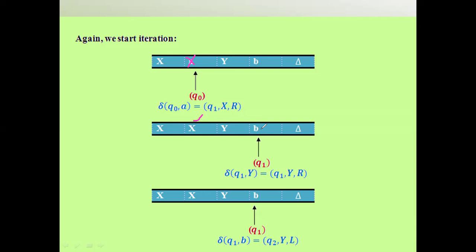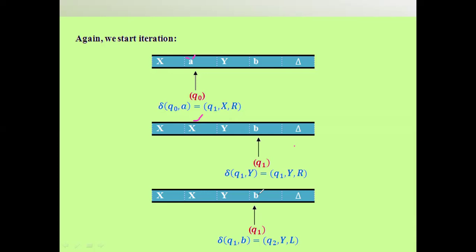Again coming to that B, B is in state Q1. The transition delta of Q1 comma Y goes to Q1 comma Y comma R, again Q1 comma Y comma R. So you can replace it, and we don't have any changes. Then next, A is replaced by X, and for X we don't have any changes.